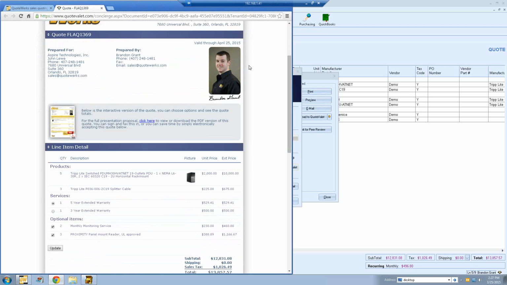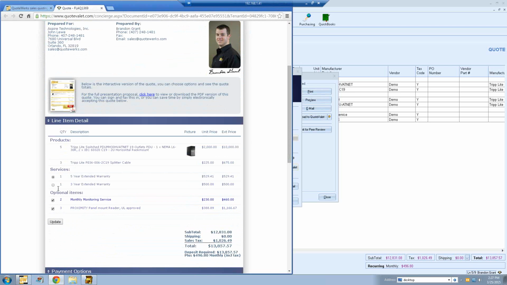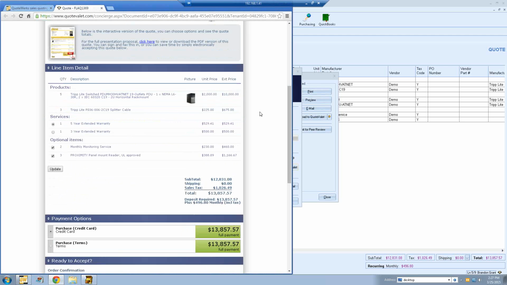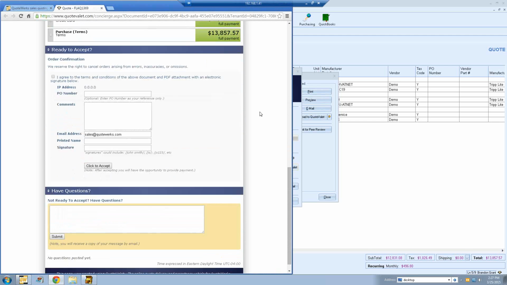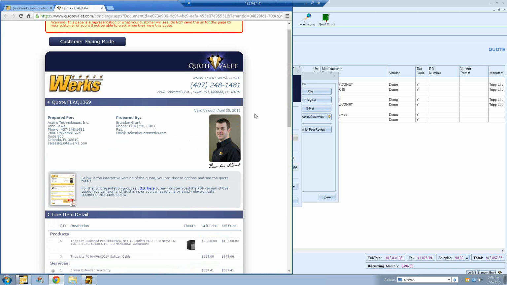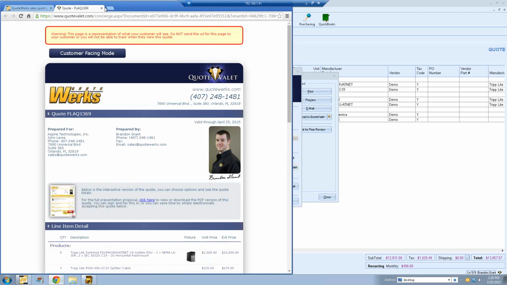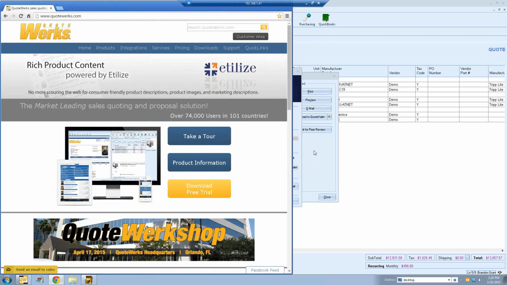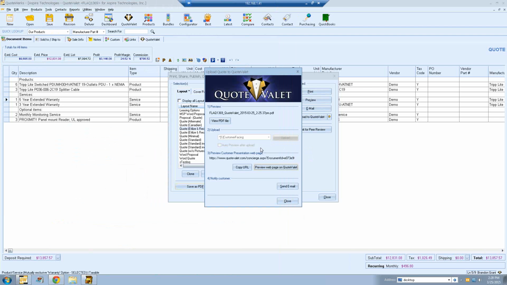So we can look over our document, and you can see we do have our different optional items that we set. So that's good. That's exactly the way we want. There's our PDF attachment. So if the customer needs that, that's available. And then down at the bottom, they have their acceptance and their questions. So let's go ahead and send this document to the customer. I'm going to go ahead and close out of this window and go back to QuoteValet.